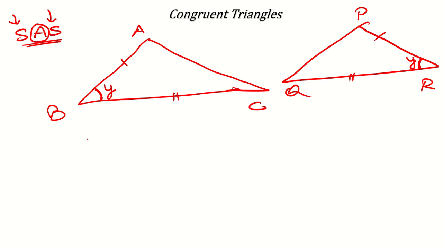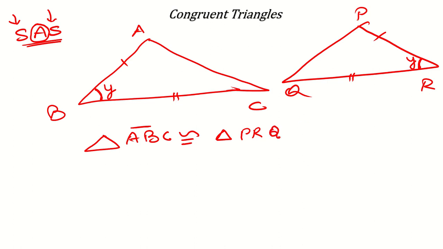So here, what will you write as the congruency statement? Triangle ABC is congruent to triangle. Now AB is equal to what? AB is equal to PR. So I will write here PR. Why? Because AB is the first line here, so PR should be the first line here. Another thing left is Q.